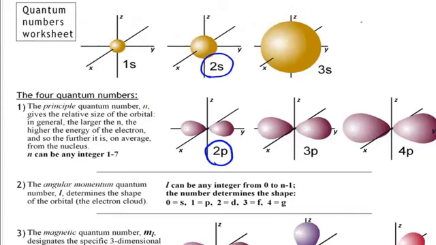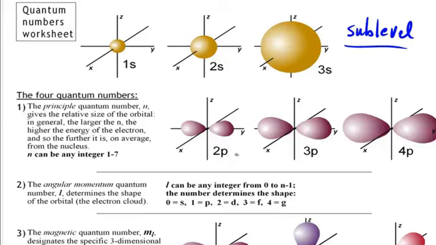And an important term that we should take a look at is the word sublevel. And sublevel is commonly used to refer to the specific orbital that an electron is existing in. For example, you can have an electron in the sublevel 2s or 3s or 3p.